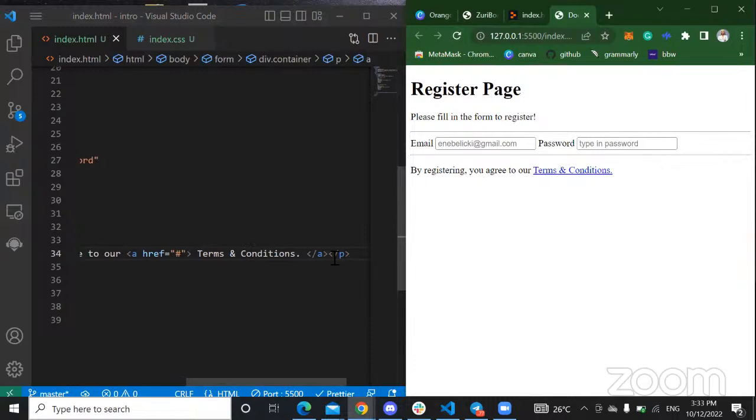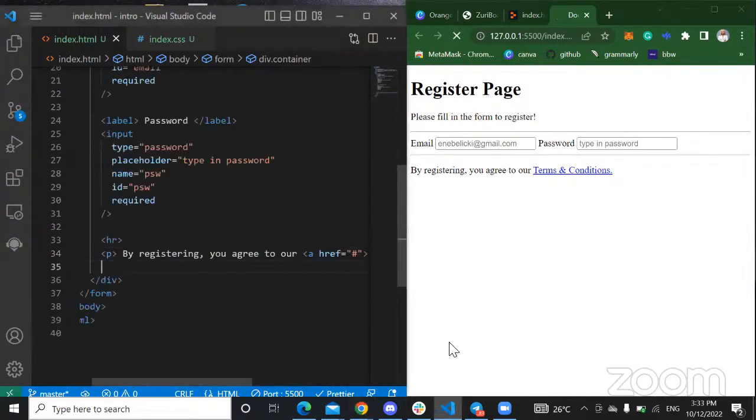Just something like this, right? And the person knows that for me to create this, I'm agreeing to their terms and conditions, right? And then we can now have a submit button, right? The submit button is actually important because that is how the user gets to submit the form. Without the submit button, how can the user submit the form? No way, right? Absolutely no way. So I'm just going to have a button.